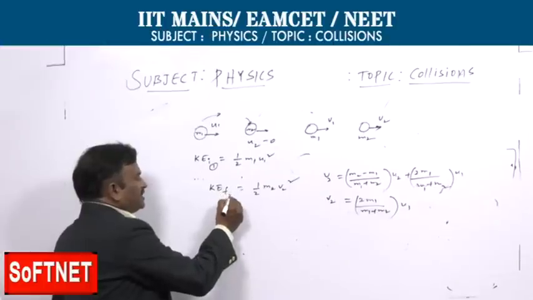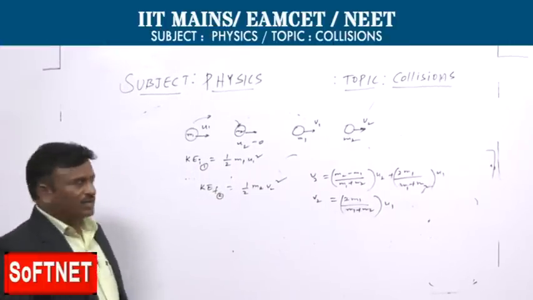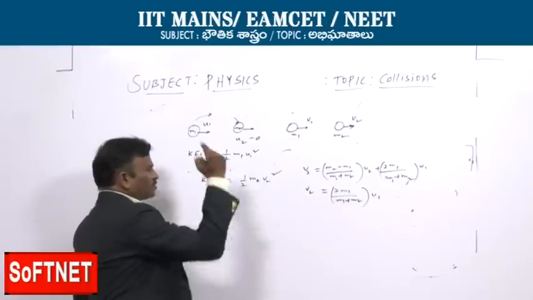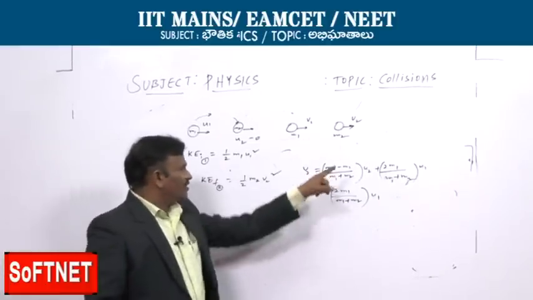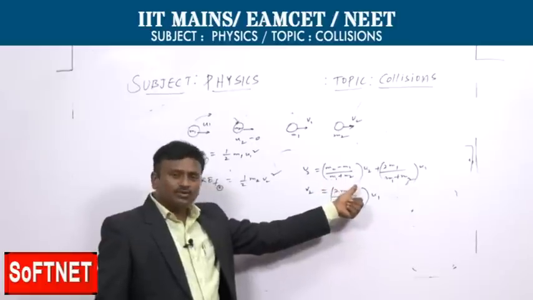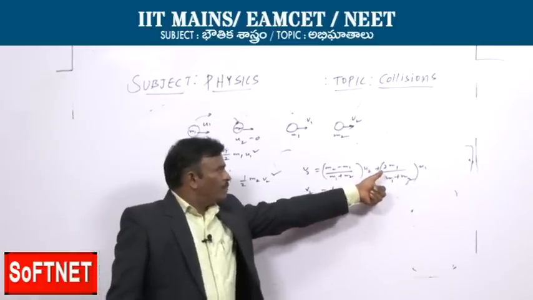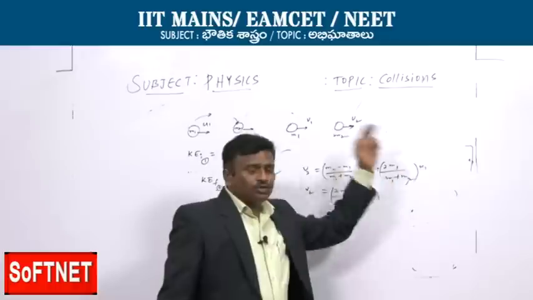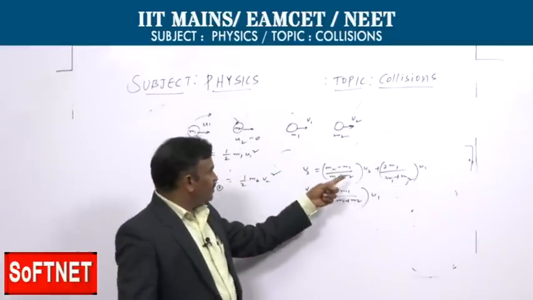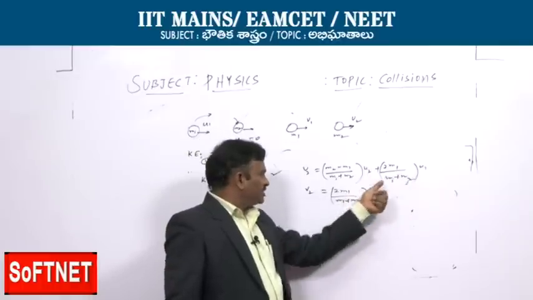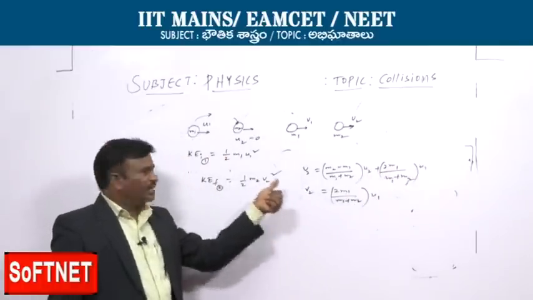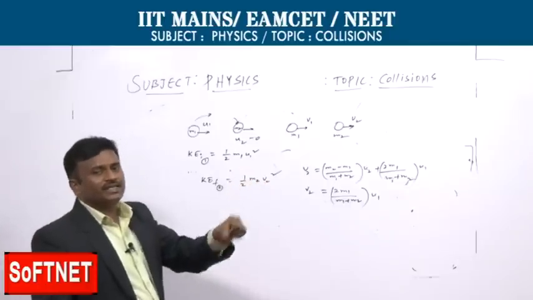Kinetic energy of the second body after the collision, that is kinetic energy final of second body, is half m2 v2 square. So how do we find v2 after the collision? This formula is v2 is equal to m2 minus m1 by m1 plus m2 into u2 plus 2m1 by m1 plus m2 into u1. Then v2 is equal to 2m1 by m1 plus m2 into u1, just because u2 is 0, I am taking this part only. Now let us substitute the value of v2 in this equation to get the final kinetic energy of the second body.